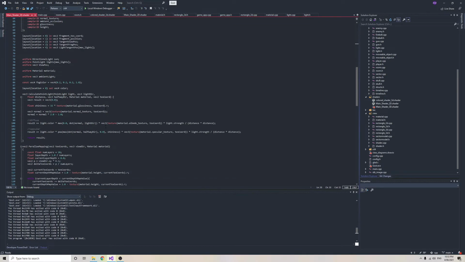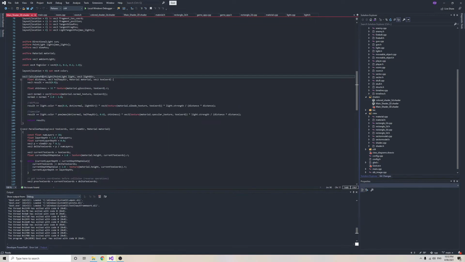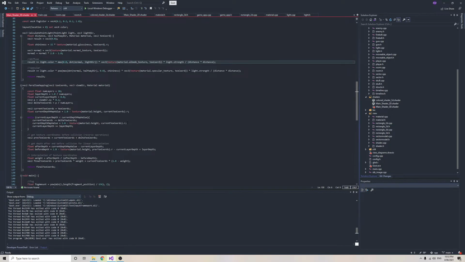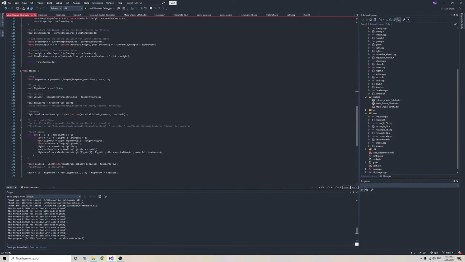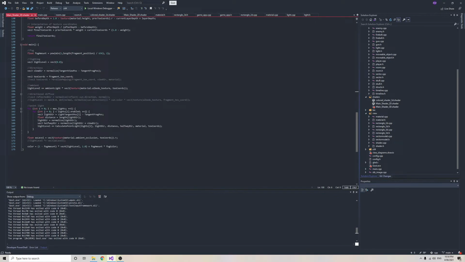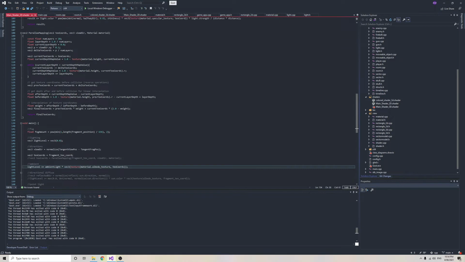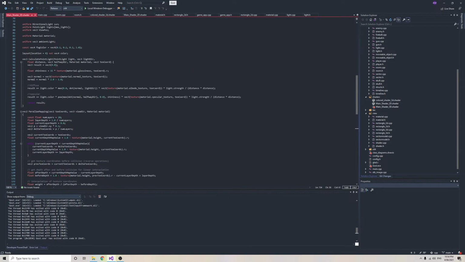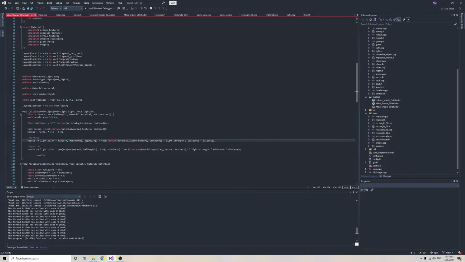So if we jump in down here and we look at the calculate point light function, we have a diffuse section and a specular section. Also, earlier in the main function, we have an ambient lighting, but that is applied just once. We don't need to do that on a point light basis. Okay, so the ambient lighting takes an ambient level and multiplies it in with the sampled albedo texture. Same sort of thing for the diffuse lighting that is based on the albedo texture. The next map is something called a specular texture.